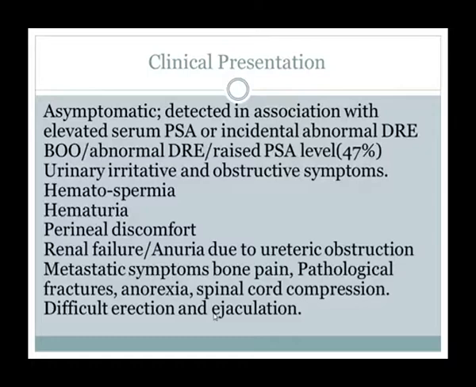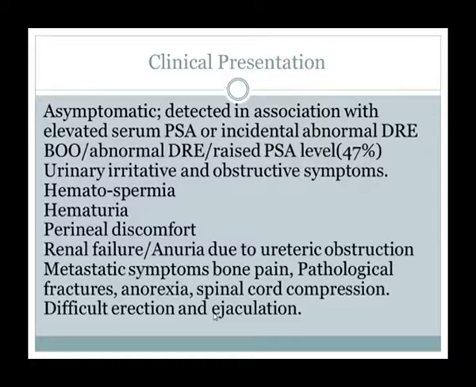Some patients may present with hematospermia, blood in sperm, because the seminal fluid comes from the prostate. If it has CA, there may be chances of blood in semen. Some patients present with hematuria, even clot retention.